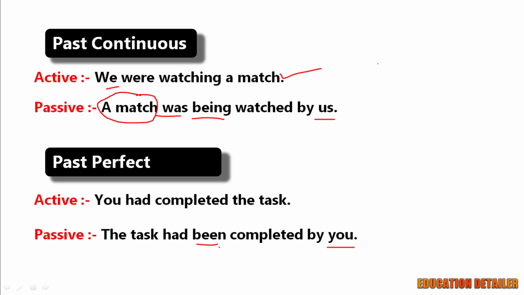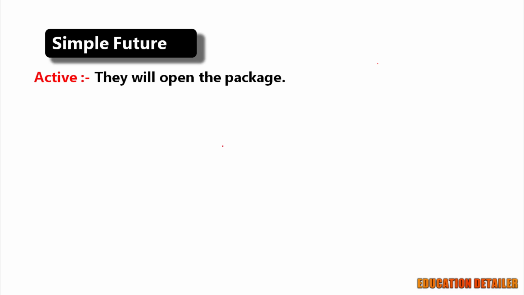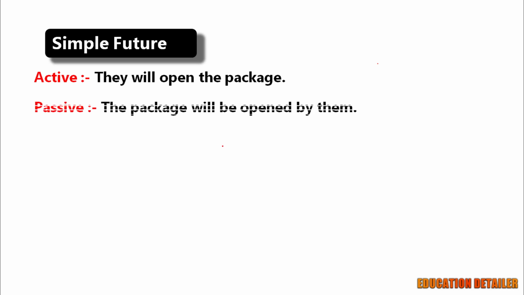Now let's take an example of future tense. They will open the package. The package will be opened by them. In future tense, will be plus third form of the verb, and they becomes them.